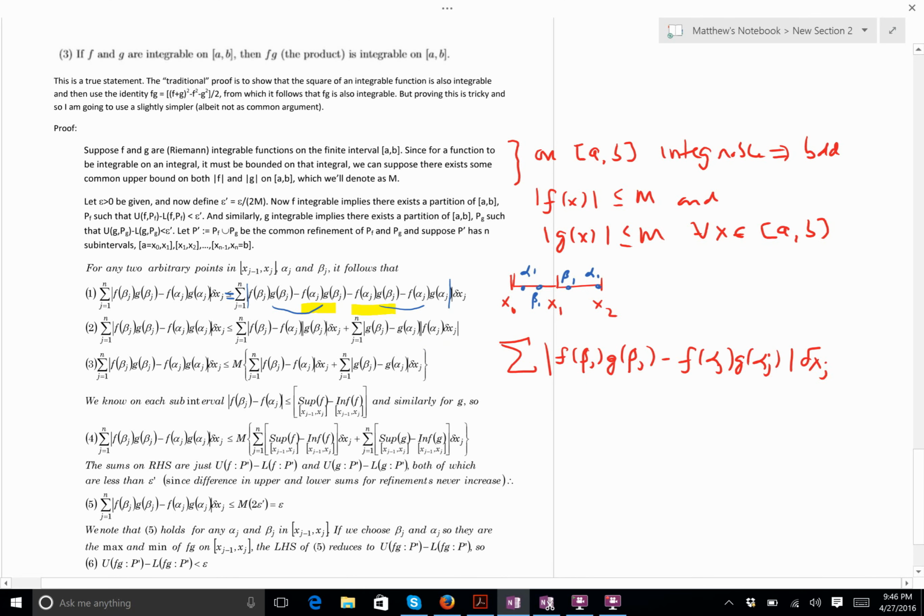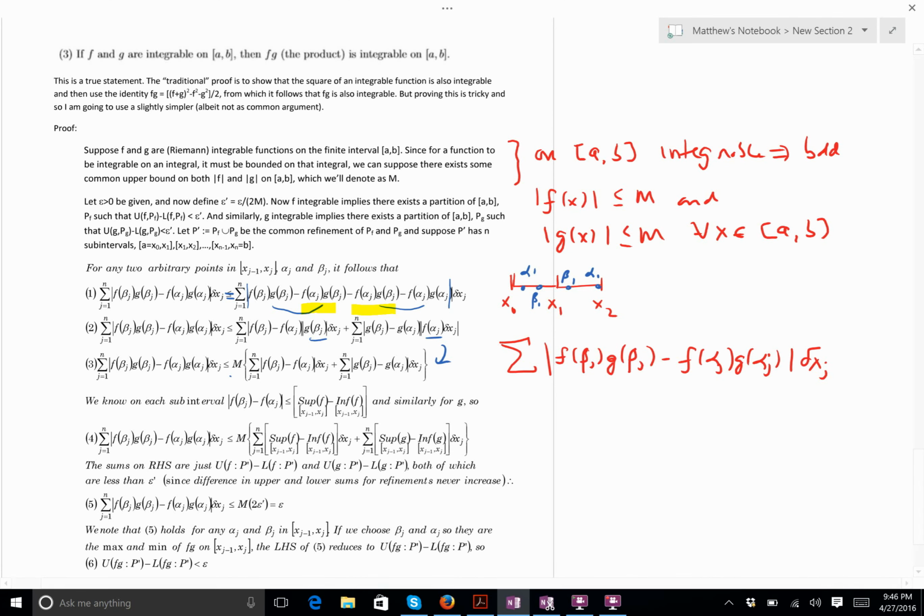Okay? Now each of these is bounded. So in going from here to here, I'm using this information on the bound. I'm saying each of these is less than or equal to M, and so I can pull this M out, and notice these guys go away, and the M comes out in front. All right?